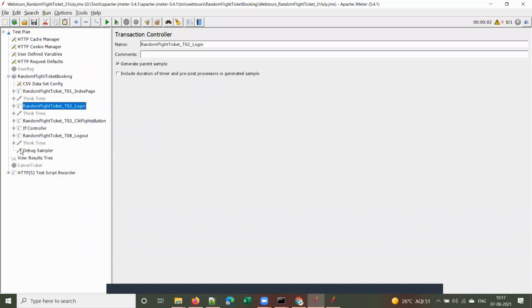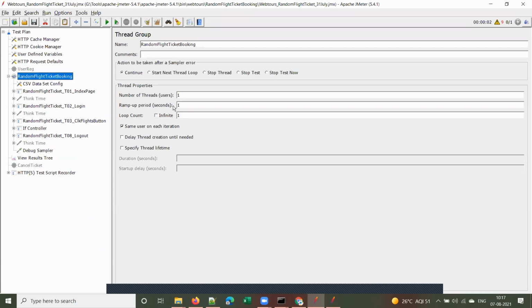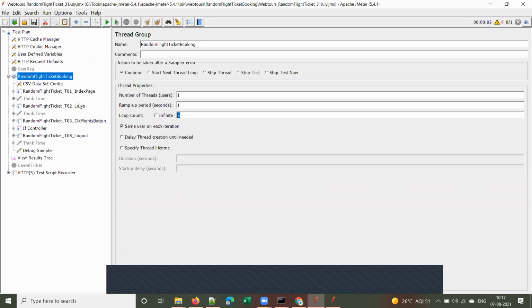Sometimes what happens is your script may work for 1 iteration, but it may not work for multiple iterations. As I have 6 values, I'll use number of users or threads as 6, or else hold on, I'll give loop count as 6. Okay, I have 6 values, so it will replay the script with multiple values, I mean different credentials, if I give loop count as 6. So in each iteration, it will take a different value.